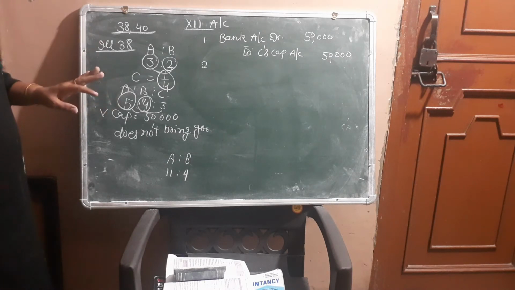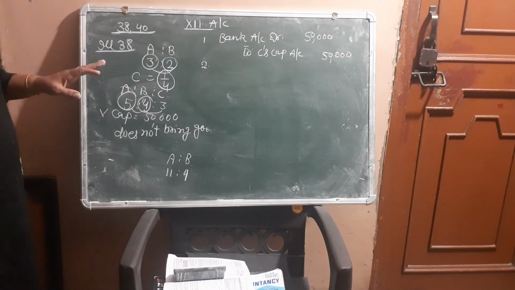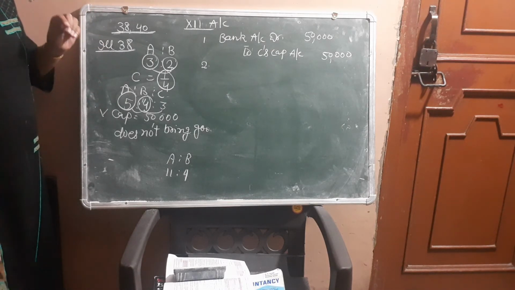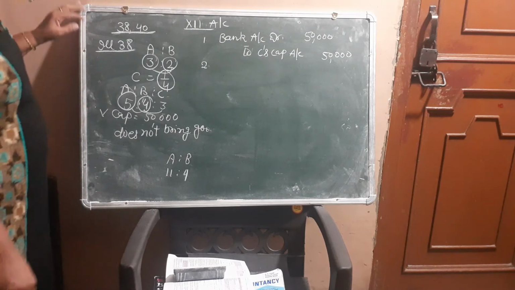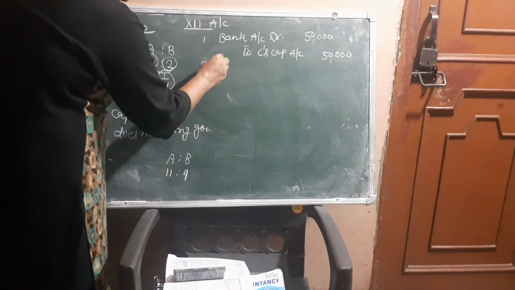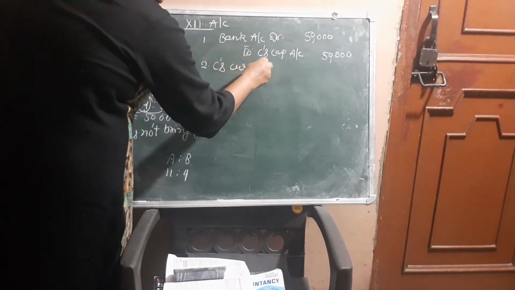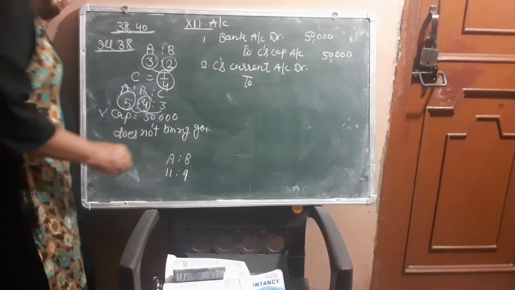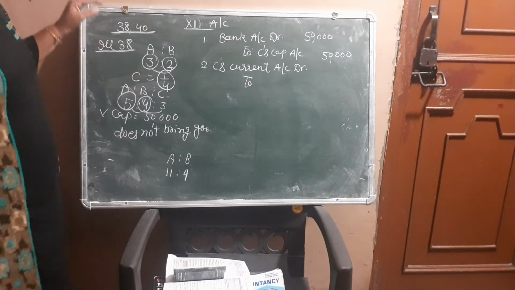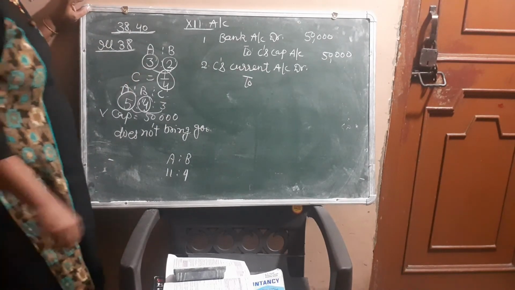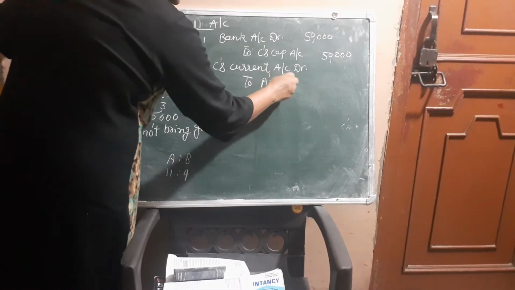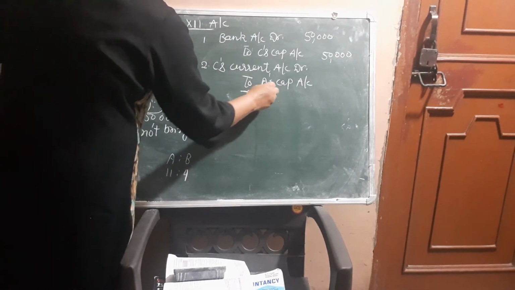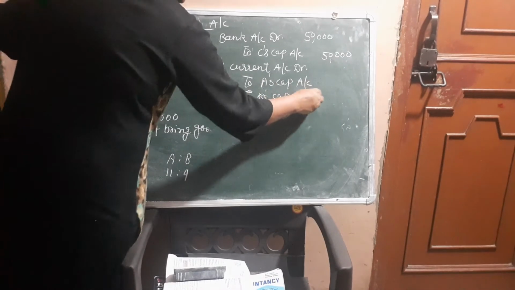Now the second entry: he does not bring his share of goodwill. When new partner does not bring his share of goodwill, then entry will be new partner's current account debit to sacrificing partners' capital accounts. So we will write C's current account debit to sacrificing partners. A and B both sacrificed in the ratio 11:4. To A's capital account, to B's capital account.